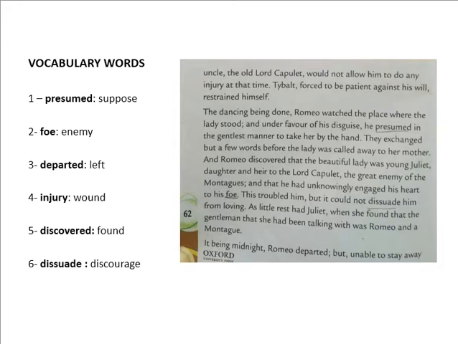The dancing being done, Romeo watched the place where the lady stood, and under favor of his disguise, he presumed in the gentlest manner to take her by the hand. They exchanged but a few words before the lady was called away to her mother, and Romeo discovered that the beautiful lady was young Juliet, daughter and heir to the Lord Capulet, the great enemy of the Montagues, and that he had unknowingly engaged his heart to his foe. This troubled him, but it could not dissuade him from loving.